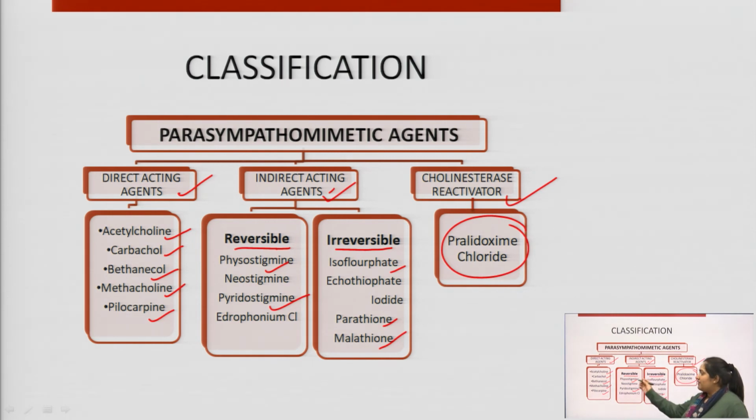For the reversible ones, we have several examples like physostigmine, neostigmine and pyridostigmine. In the case of irreversible, isoflurophate, parathion, malathion and ecothiopate iodide are there. The cholinesterase reactivator is another example included in this chapter, though it is not exactly mimicking cholinergic activity, but it is also a part of this chapter: pralidoxime chloride.